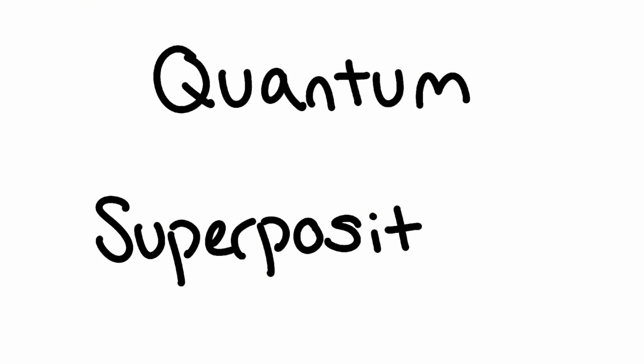And now we're ready to get into the real topic of the video, superpositions. Essentially, superpositions are a state of probability. Weird, right? If an electron is in a superposition state, that means that it has a chance of being in one state or the other at the same time.